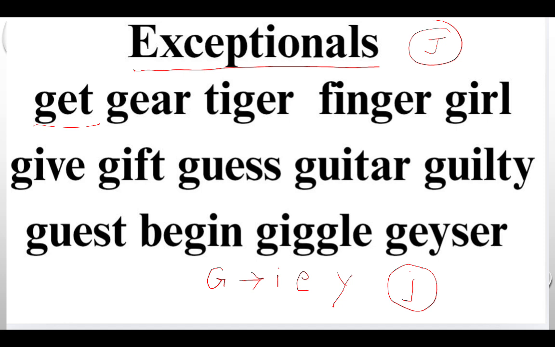But here in the first example, if you see, letter G is followed by E. But we don't say this as jet. We pronounce this word as get. So these are some exceptions which do not follow the soft G rule. So you can explain these words to students and you can take a lot of practice so that they know when to use the hard and the soft sound of the letters C and G.